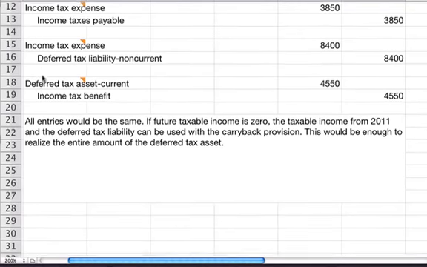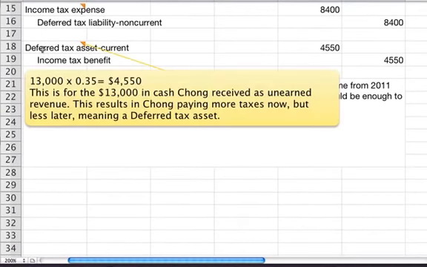And then this deferred tax asset, 13,000 times 35% is $4,550. This is for the $13,000 in cash Chong received as unearned revenue. And this results in Chong paying more taxes now but less later, meaning a deferred tax asset.